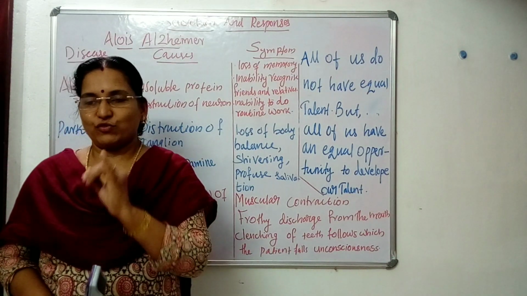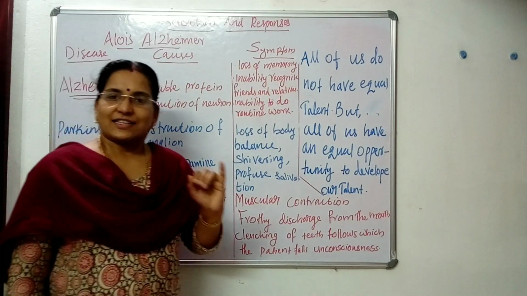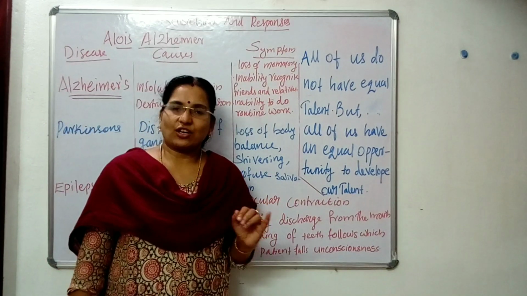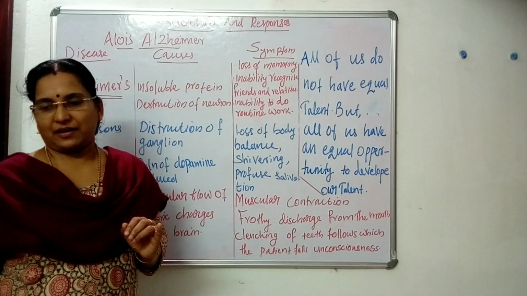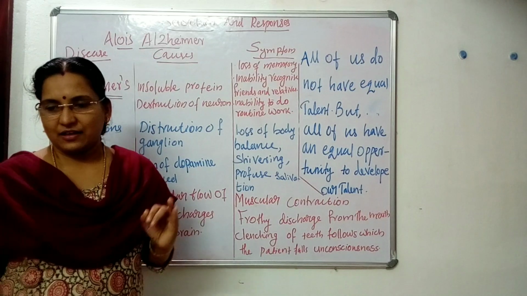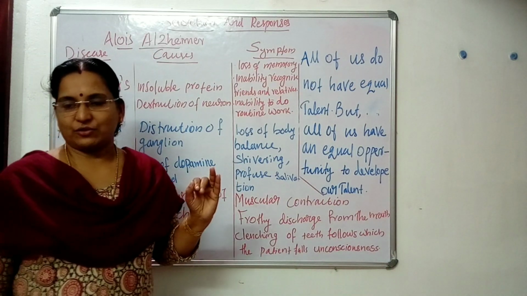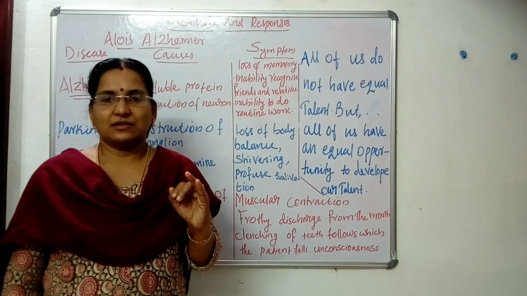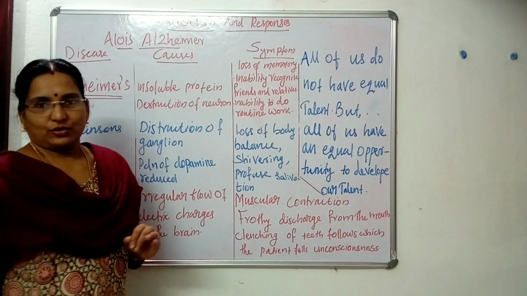What is the first cause? Destruction of the neuron. Then the second cause is accumulation of a kind of insoluble protein in the brain. Two causes are there. First one is loss or destruction of the neuron, and second one is accumulation of insoluble protein in the neuron.